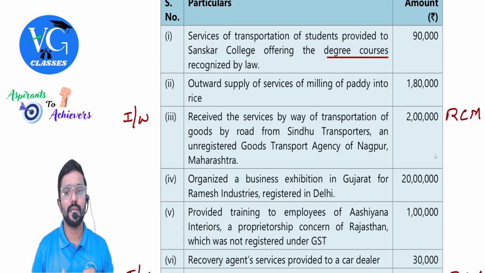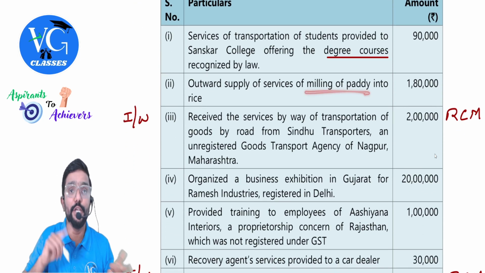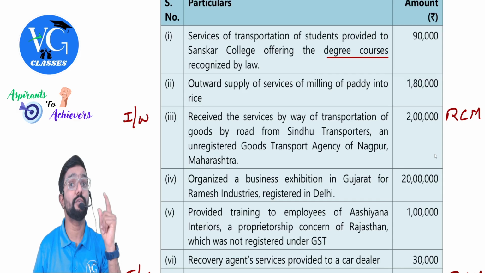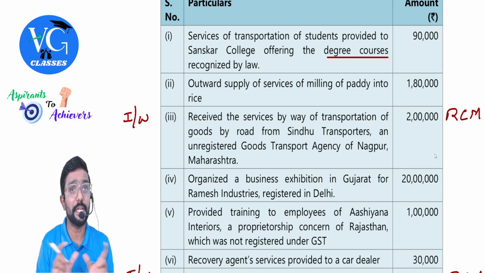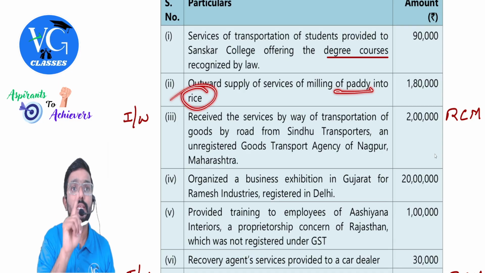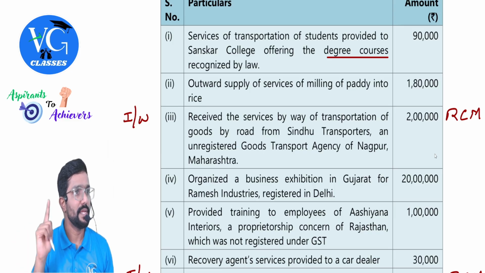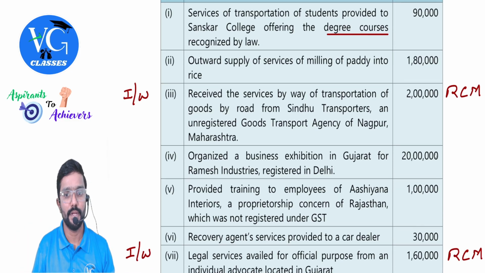Next, outward supply of services of milling of paddy into rice. Guys, see, milling of paddy into rice, first of all, sir, is it an agricultural activity? No. So hence, it is taxed. If it was a part of agricultural activity, then it would have been exempt. Even if it was an intermediate process, it is exempt. But milling of paddy into rice is not an agricultural activity, guys. It becomes part of manufacturing. Hence, taxable.